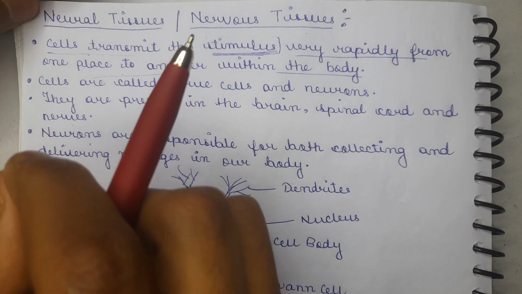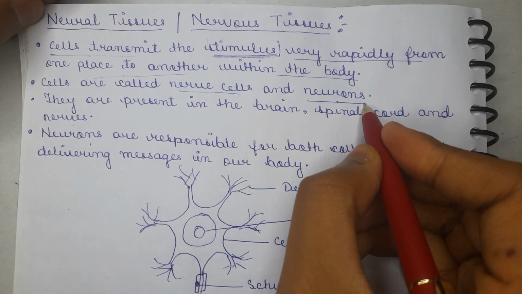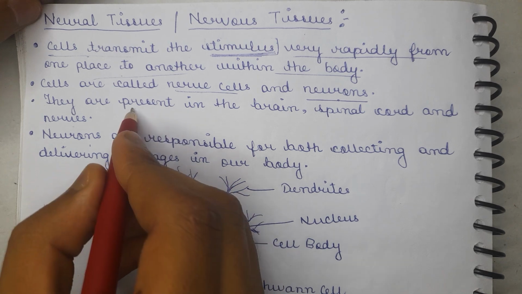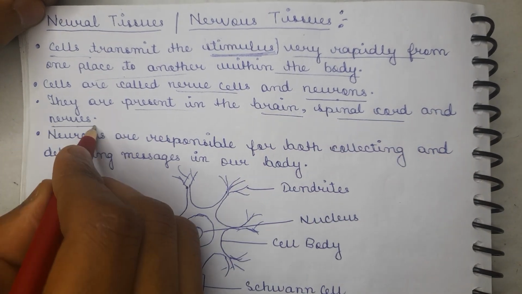Now these cells are basically called nerve cells or neurons, and these are mainly present in the brain and spinal cord, or also in the nerve regions.